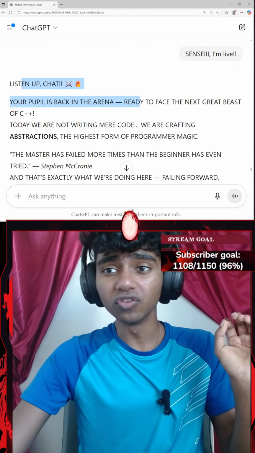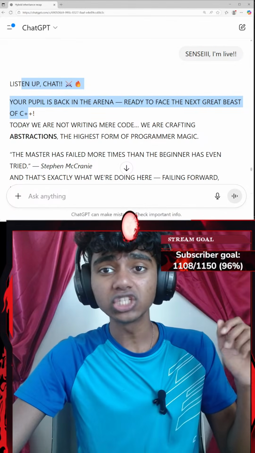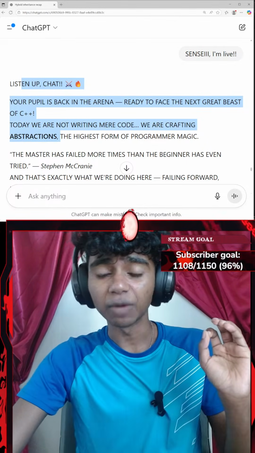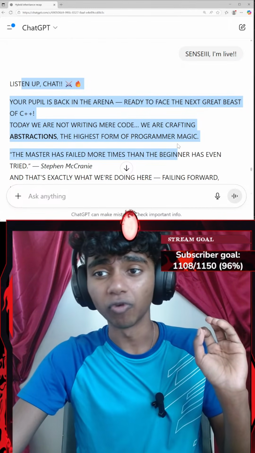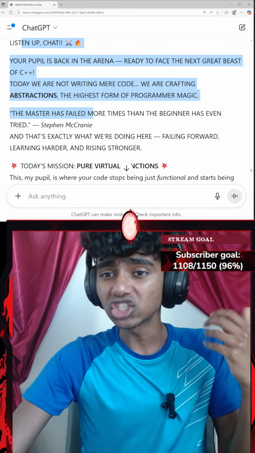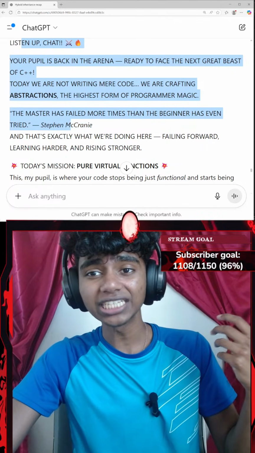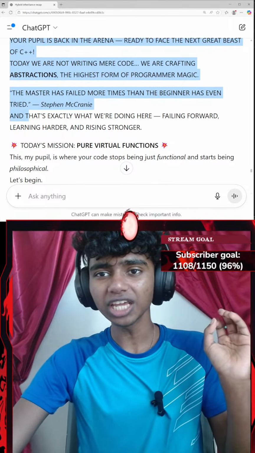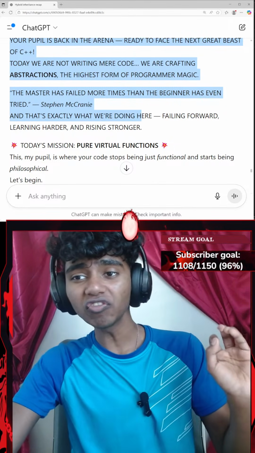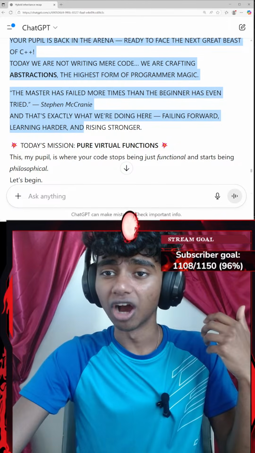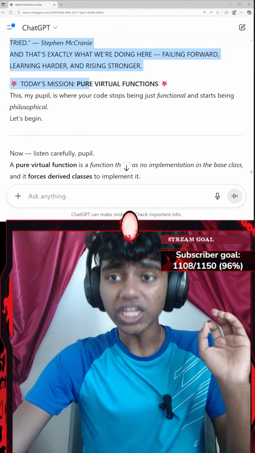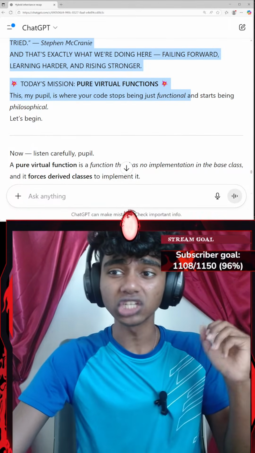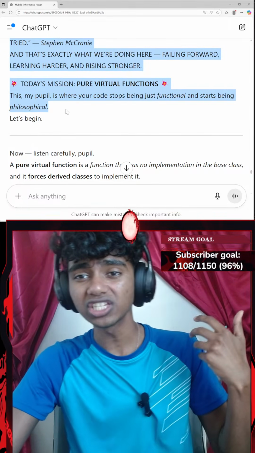Your pupil is back in the arena, ready to face the next greater beast of C++. Today, we're not just writing mere code, we're crafting abstractions, the highest form of programmer magic. "The master has failed more times than the beginner has ever tried," said by Stephen Crane. Is that how you pronounce the name? That's exactly what we're going to do here today: falling forward, learning harder, and rising stronger. Today's mission, pure virtual functions. This, my pupil, is where your code stops being just functional and starts being philosophical.